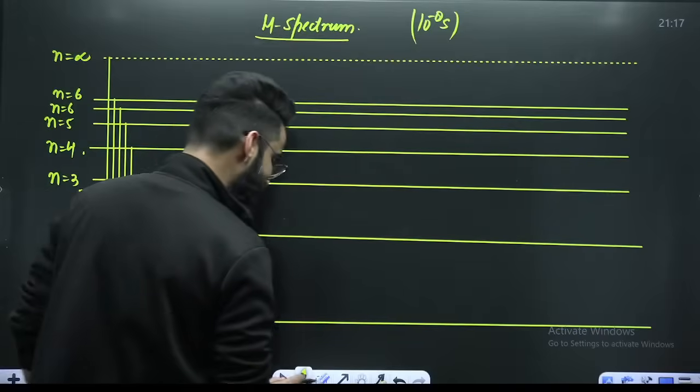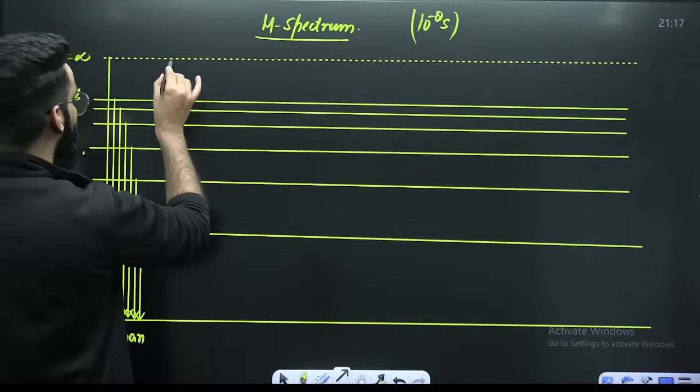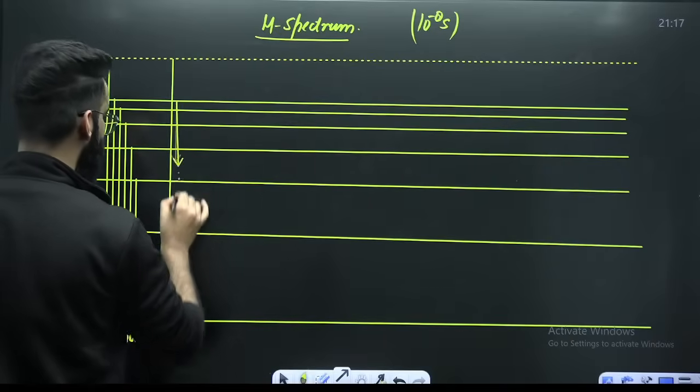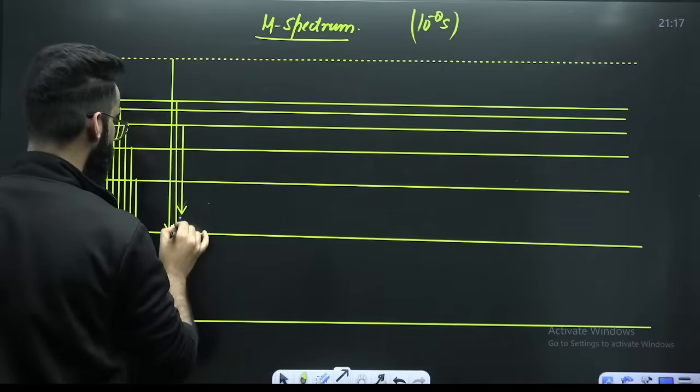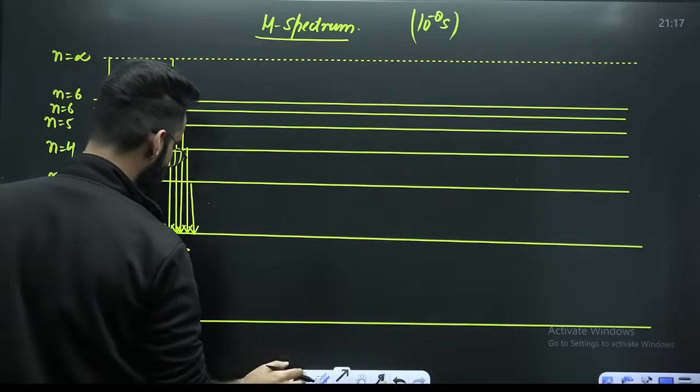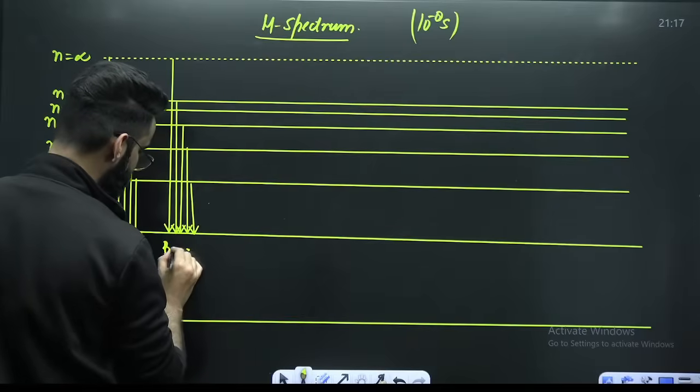Similarly, when the electron makes a transition from a higher energy state to shell number 2, the series of lines which we get is what you call the Balmer series.